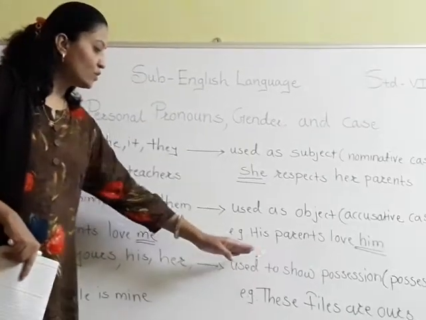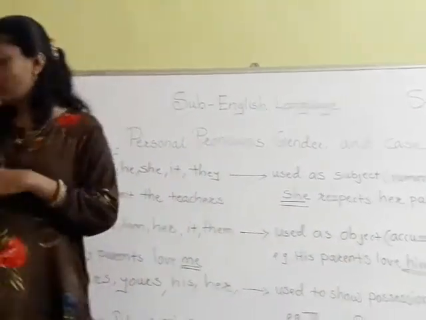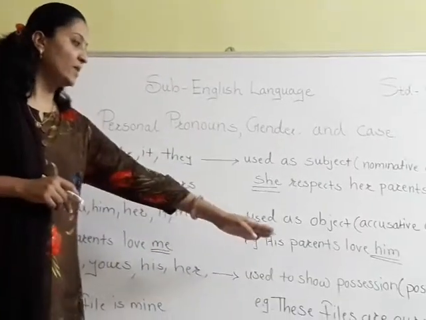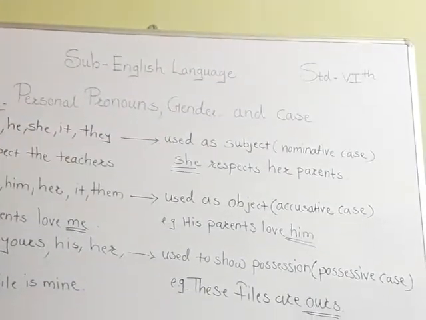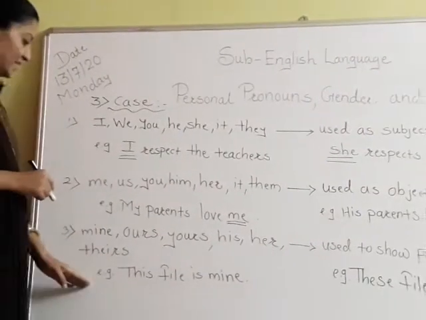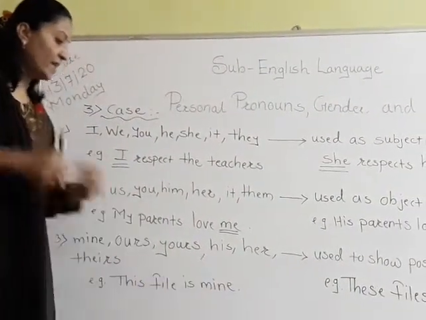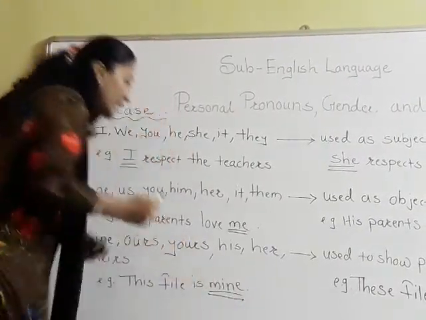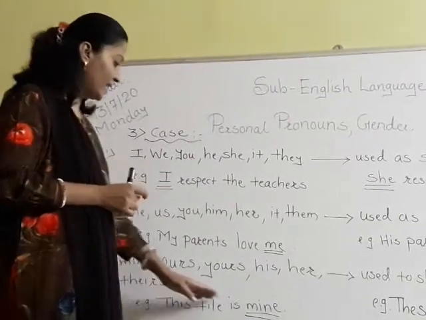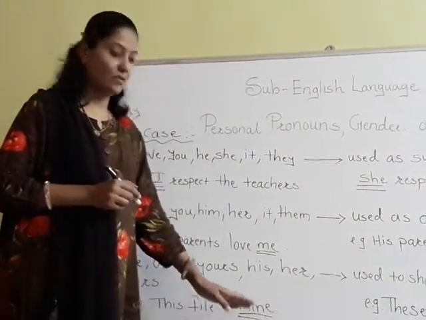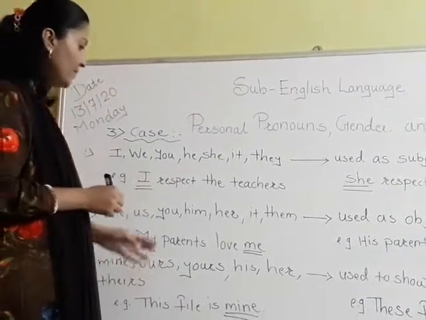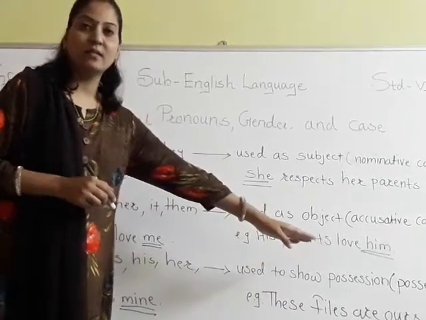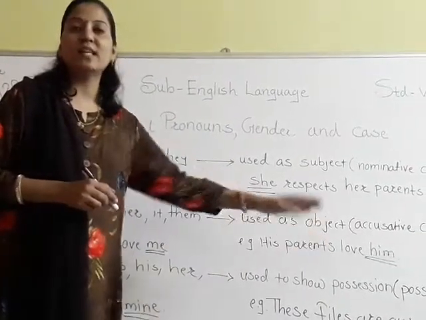Have you understood? Now third is mine, ours, yours, his, hers. It is used to show possession. Possession means belongingness. We are using it to show possession in the possessive case. So how? For example, this file is mine. So the underline is given to mine. It is not anyone else's, but it is mine. So mine shows the possessiveness. Okay. So another example of this is, these files are ours. Not anyone else's, but these files are ours.